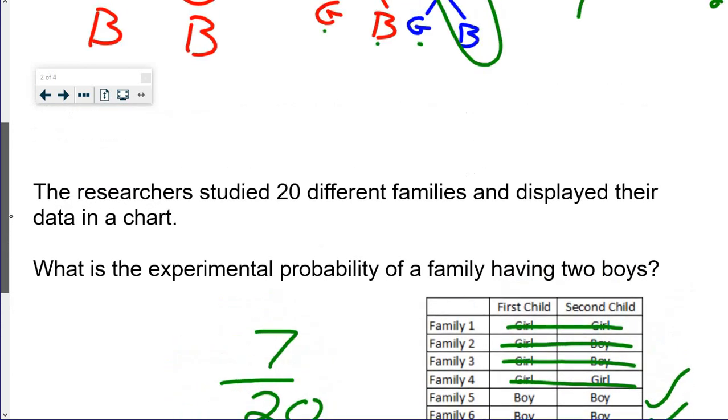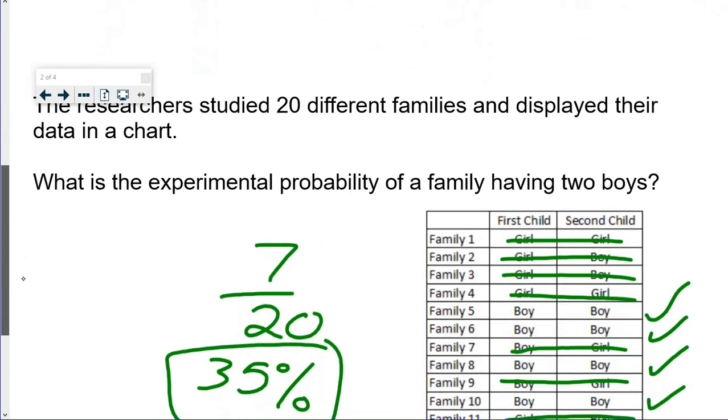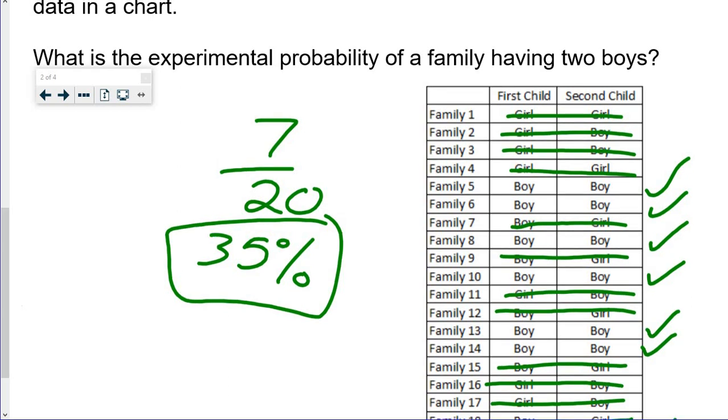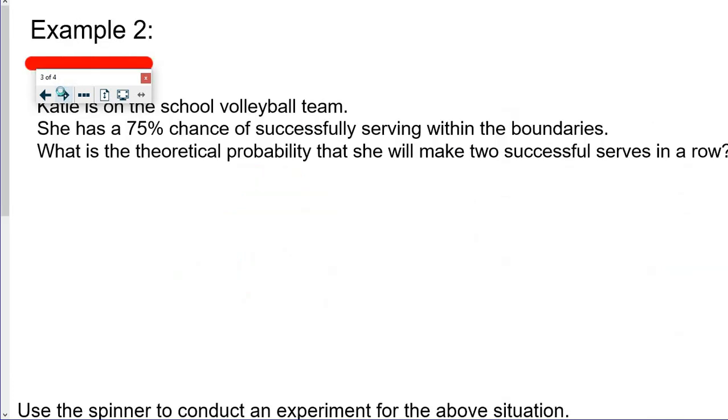That doesn't mean that there's a 35% chance of having a boy-boy pair once you have kids. That isn't the math. But out of the families that they've seen, they found a 35% chance for the experimental, versus the theoretical probability.